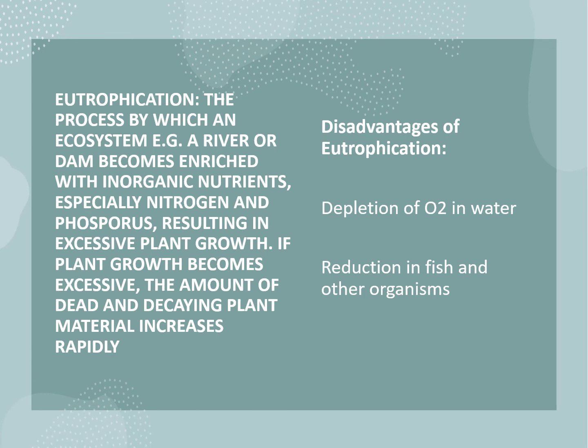If plant growth becomes excessive, the amount of dead and decaying plant material increases rapidly. You can see that there will be pollution in our rivers and our dams. So the disadvantages of eutrophication, you can mention two. There's the depletion of oxygen in water, and also the reduction in fish and other organisms in the water.